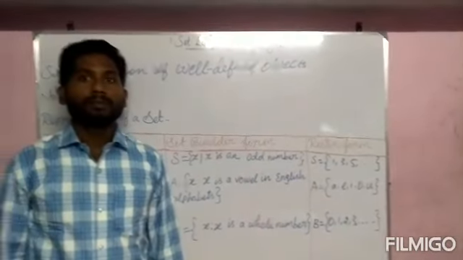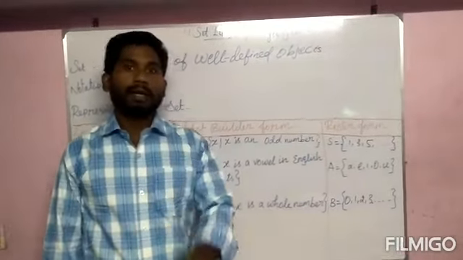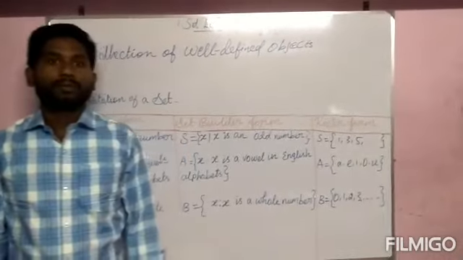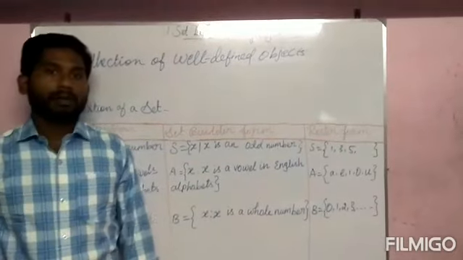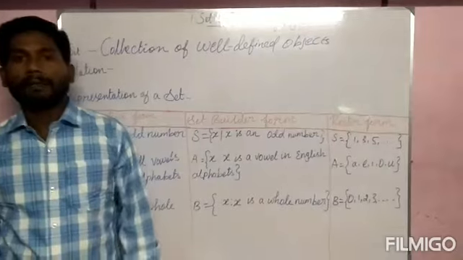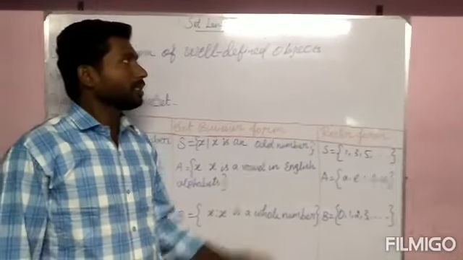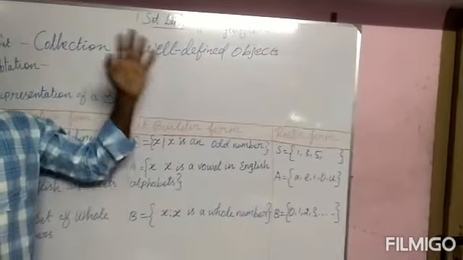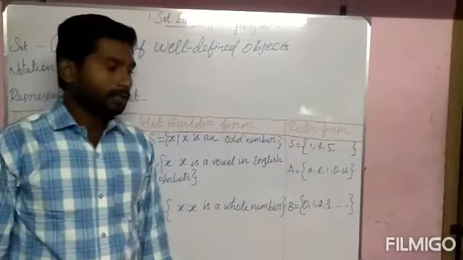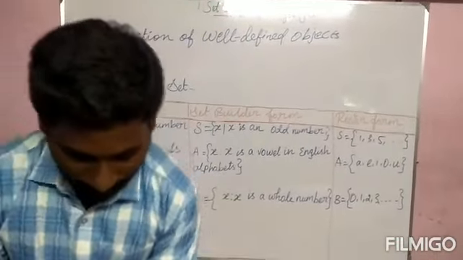Number of books in our school library, number of books in your bag, number of students in your class, number of benches in your class, number of states in our country, number of members in your family. So these are examples for sets. Next, let us take some more examples from the book.